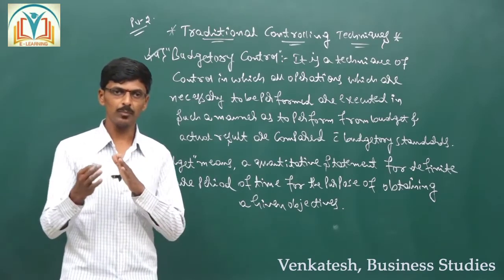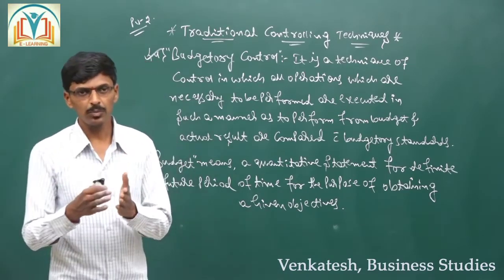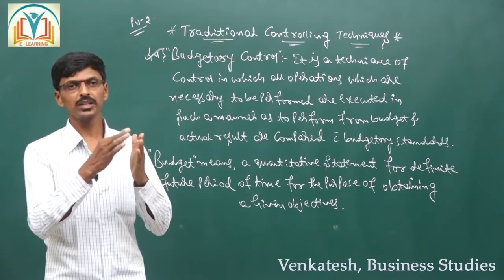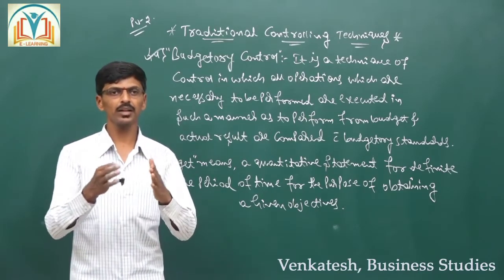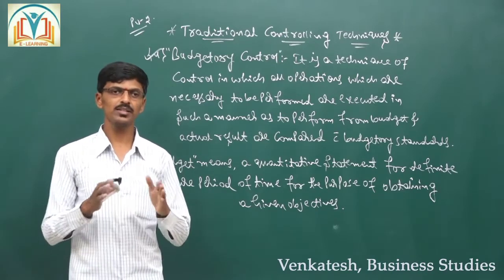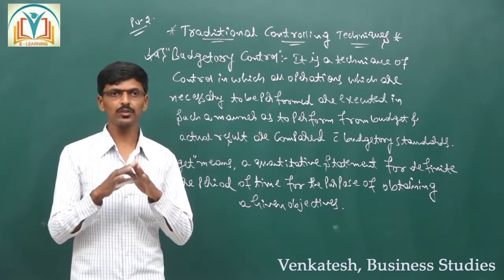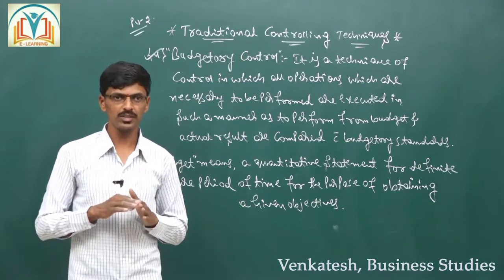That is comparing the actual performance with the budgeted standards, identifying the deviation and taking corrective actions. That is called budgetary control in general words.